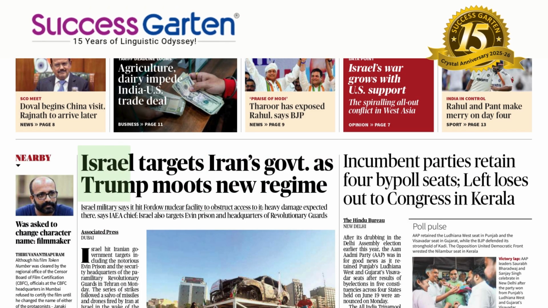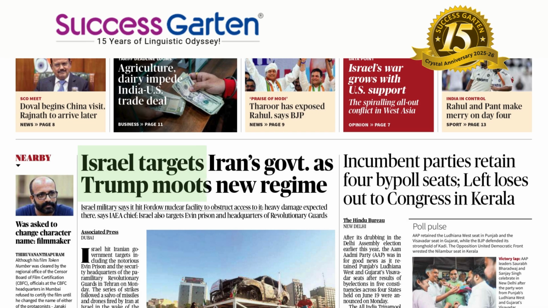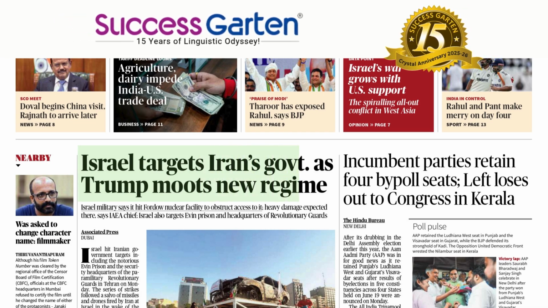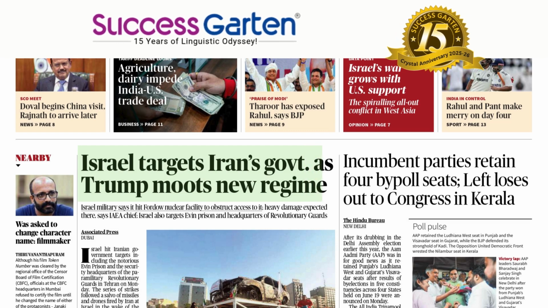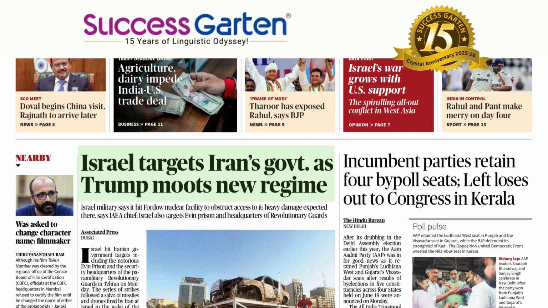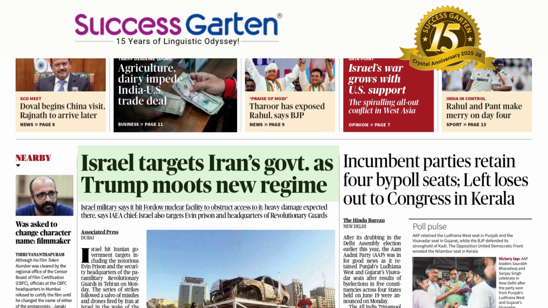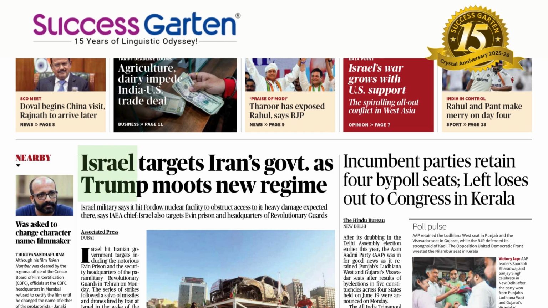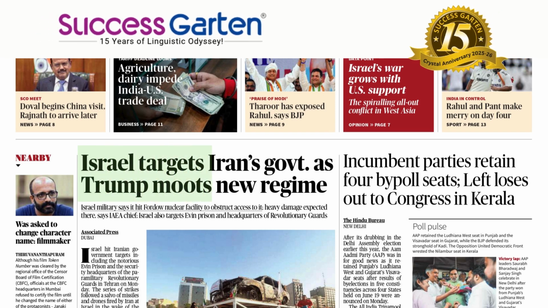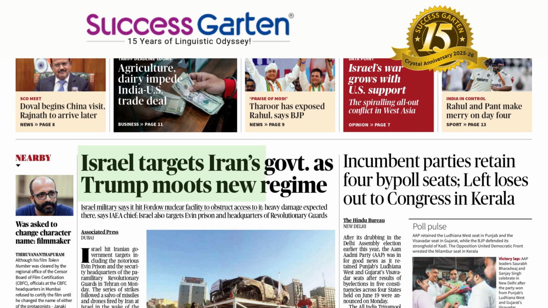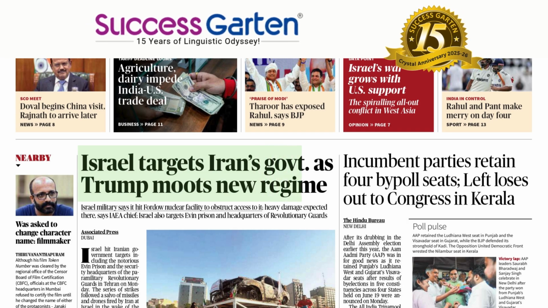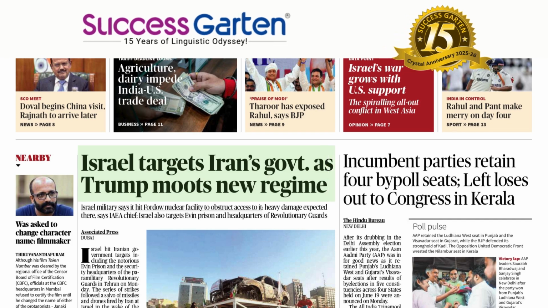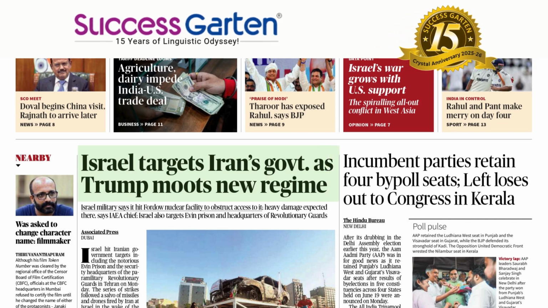Since Israel is singular, we have this form of the verb. Israel targets Iran's government. Iran's, here also we have that apostrophe S, but it has got another meaning. That is a possessive form of Iran. Iran's government. What does Israel target? Israel targets Iran's government. That will act as the object part of the sentence. Due to what? As Trump. Trump represents American President, Mr. Donald Trump. What does he do? Trump moves. Moot is another beautiful verb. Moot: you suggest something for discussion. Trump moves new regime.